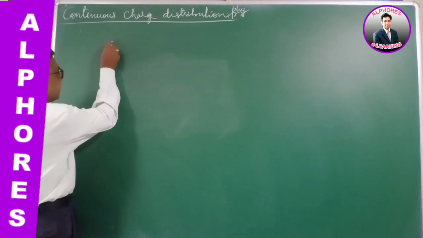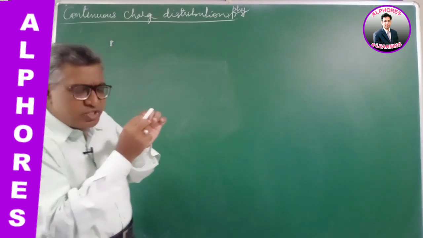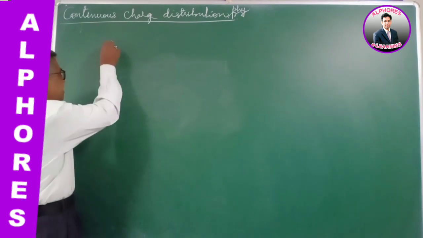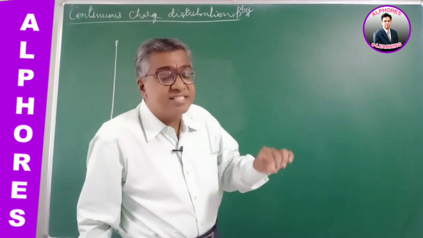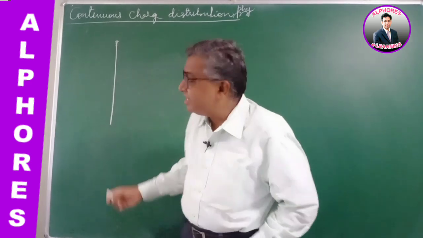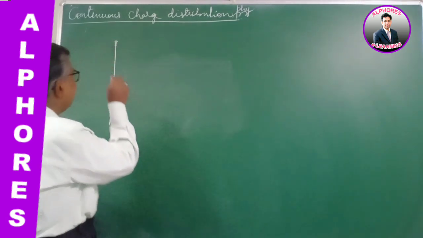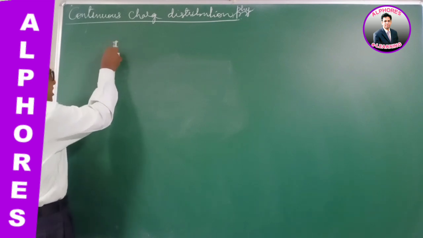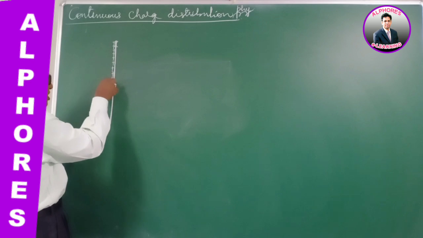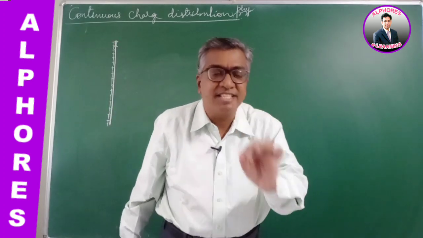But suppose the charge is distributed continuously. For example, there is a point charge here, at the very next point there is another charge, and at the very next point another charge. Actually, there is no separation. They are continuous. So if the charge is continuous like this over a line, a continuous line of charge, this is called a linear charge, a linear charged conductor. The charge is distributed over its length continuously, with no separation. Such a charge is called a linear charge.